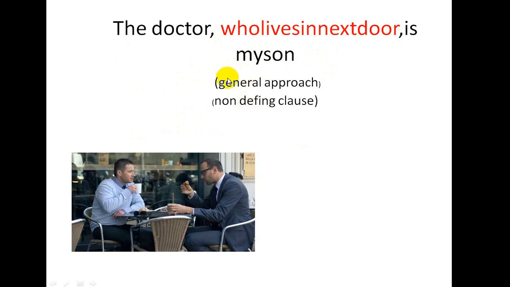So whenever the subject gives additional information by a relative pronoun, it is called the non-defining clause. So here it gives additional information: he is a doctor and also a son. That's why it is called the non-defining clause. The first one is called the situational approach. The second one is the general approach. So in this case, it gives the additional information.